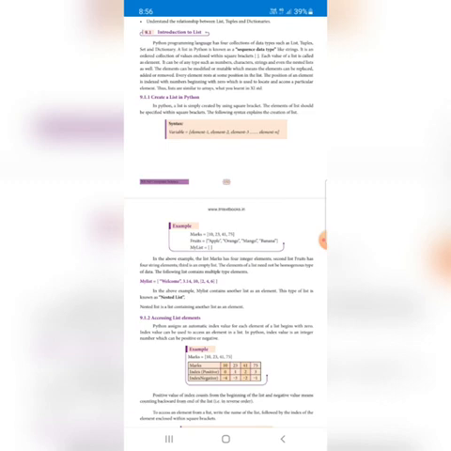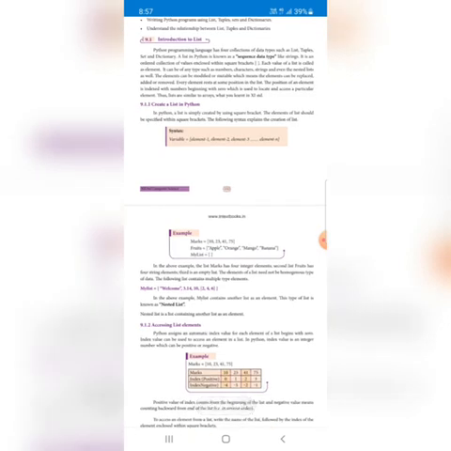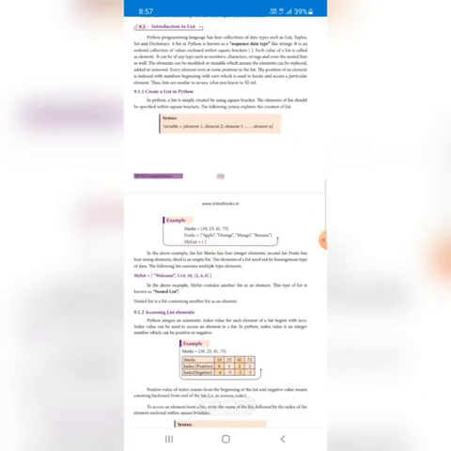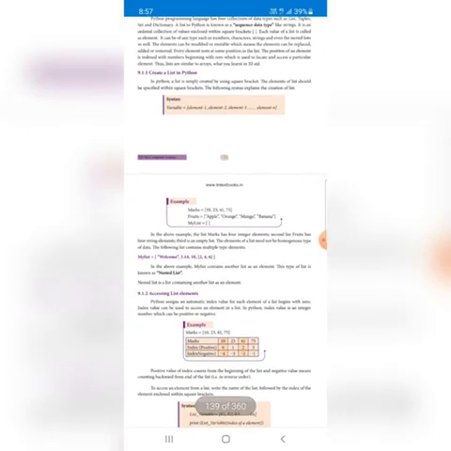In the syntax, the variable is the list name, a particular list name. And element 1, element 2, element 3 are the values, that means data. Any kind of data we can place here. Each and every data within the list is called an element. Each element has an index value. N number of values we can store.